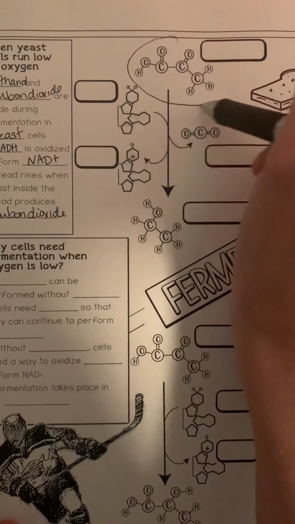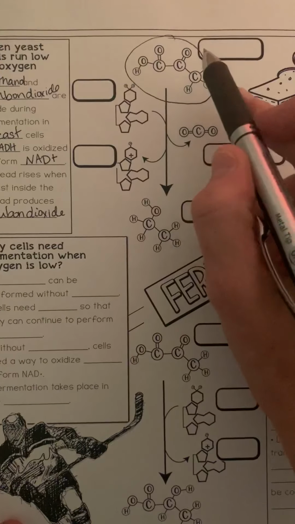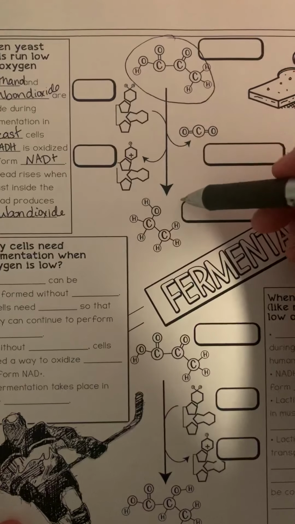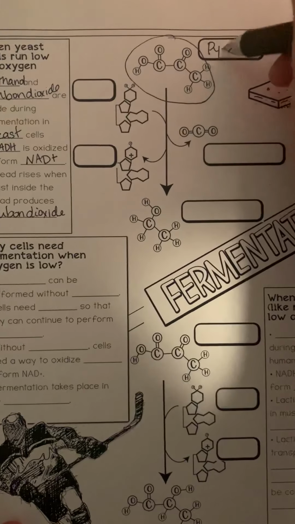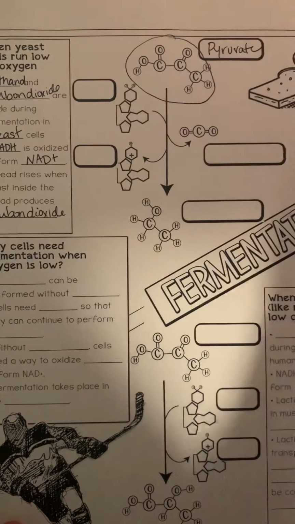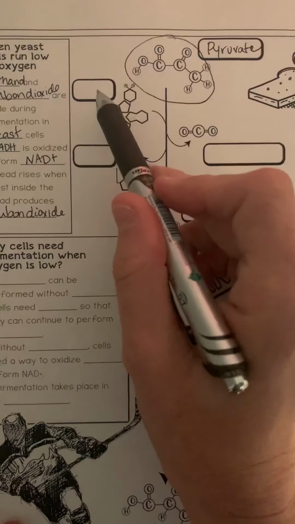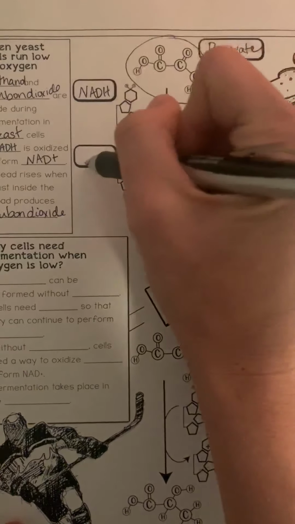So look up here. This molecule right here is pyruvate. That's at the end of glycolysis. We have those pyruvate molecules. But now, because there's no oxygen present, instead of undergoing Krebs cycle, it goes through this process of fermentation. So write pyruvate here. Over here, this is our NADH being oxidized to NAD+.